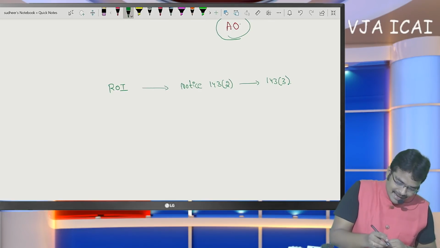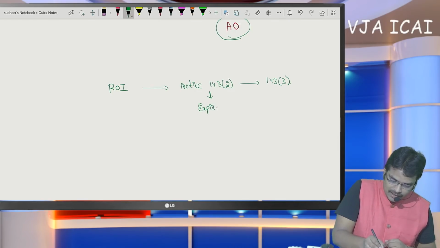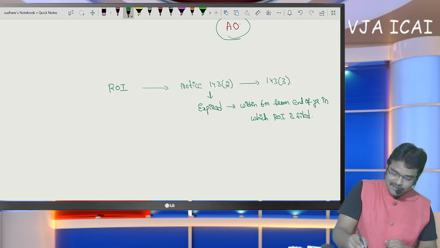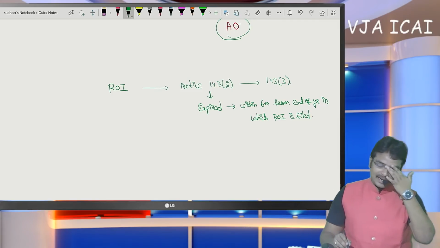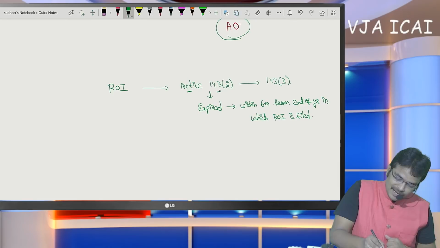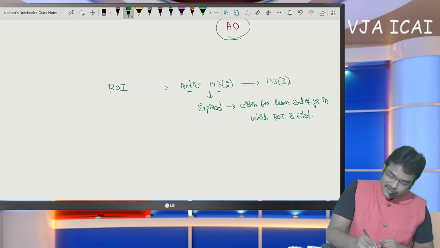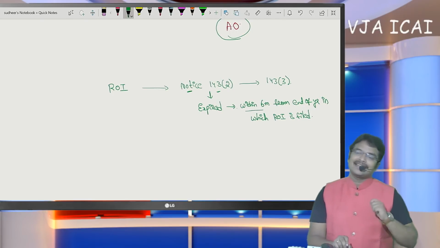After filing the return of income, the scrutiny notice will be issued in certain cases based on risk based criteria. This has to be issued within 6 months from the end of the year in which the return is filed.